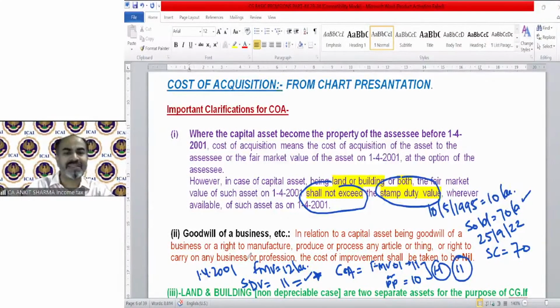Or in short, we can say that FMV at the time of 1/4/2001 or stamp duty value at the time of 1/4/2001, whichever is lower, will be treated as FMV for the purpose of comparison. So if the stamp duty value is not 11, it is 14 lakh, suppose, then we will take 12 lakh as FMV for the purpose of comparison. But if it is less than FMV, then we can take the stamp duty value as FMV for this provision.